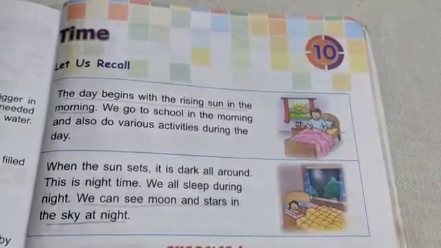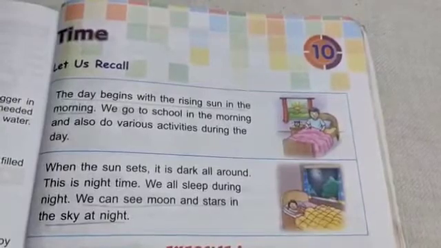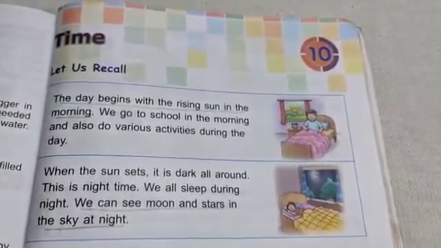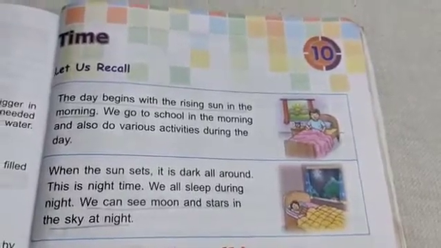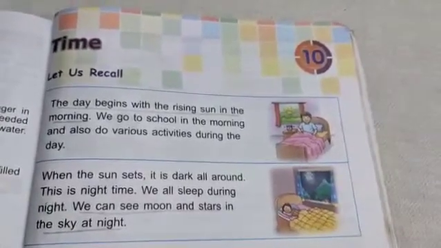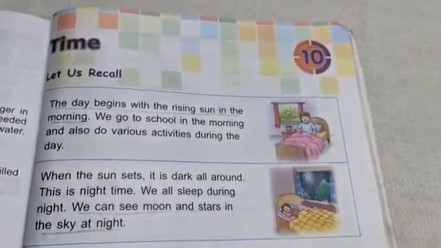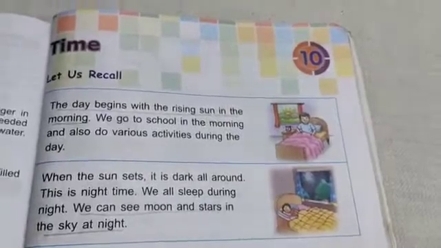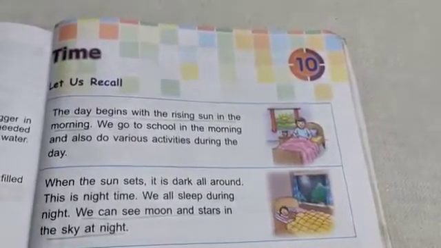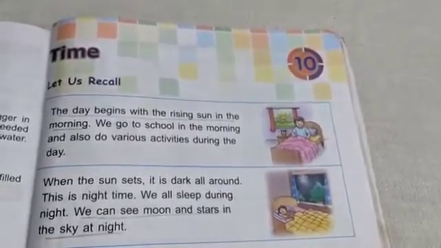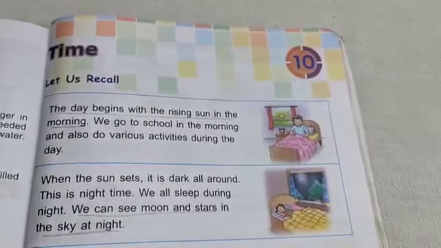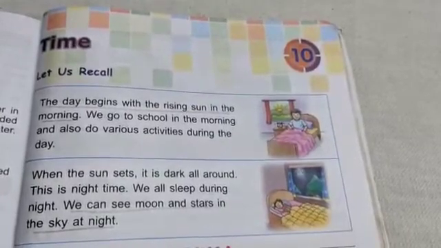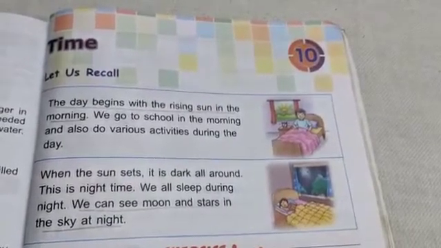Today we will do the 10th chapter of Class 1 Mathematics, Time. So the day begins with the rising sun in the morning. When you get up, you see that the sun has risen. We go to school in the morning and we also do various activities during the day. The sun rises in the morning, you wake up, get ready and go to school.